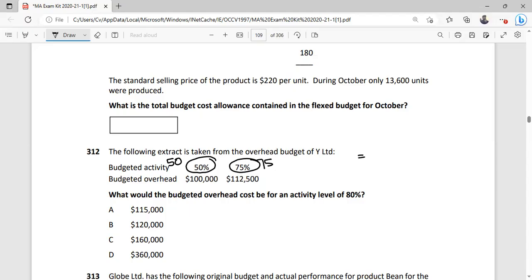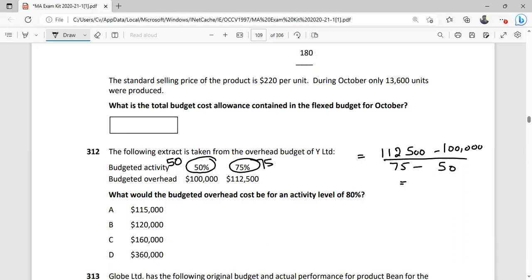You can follow the principles of the high-low method. Budgeted overhead for the highest activity level minus overhead for the lowest activity level divided by the difference between high and low activity level.